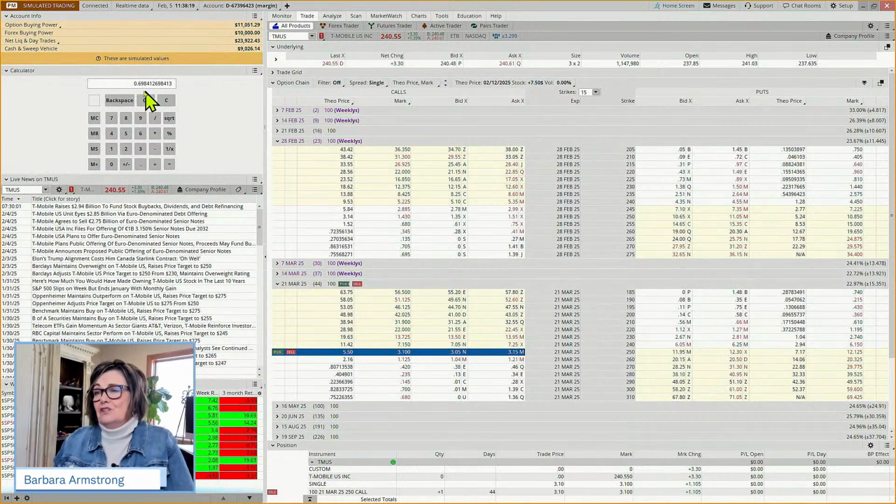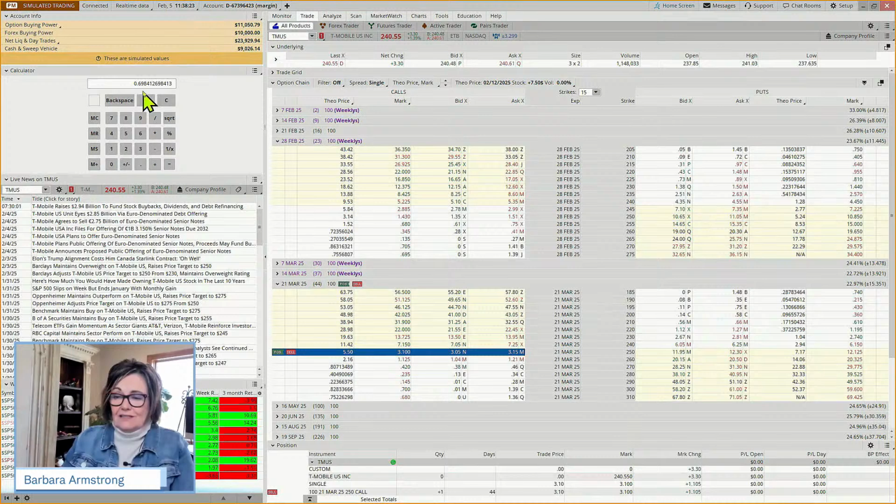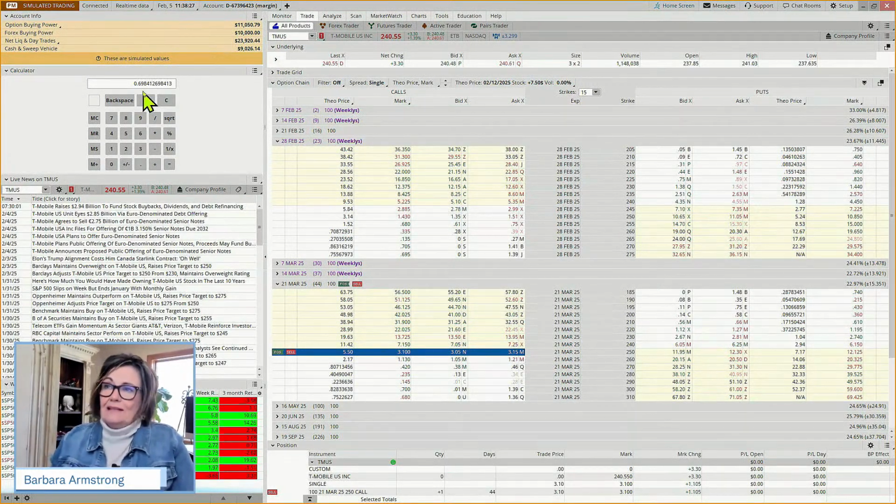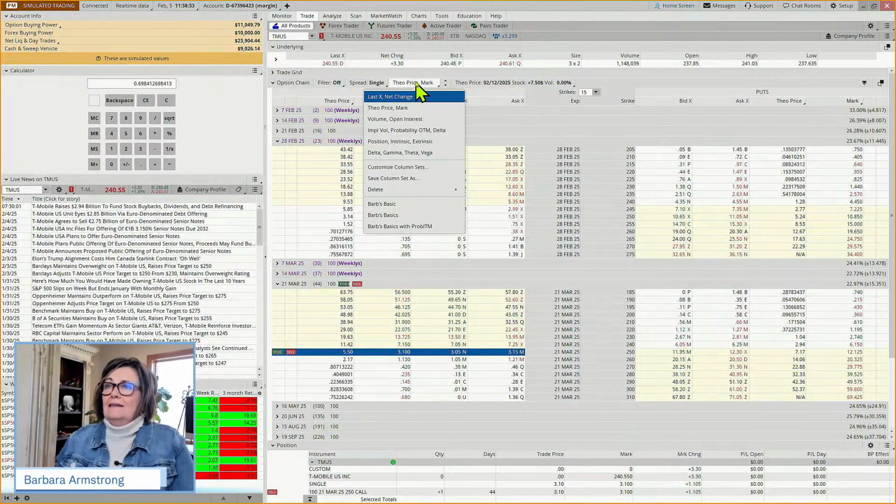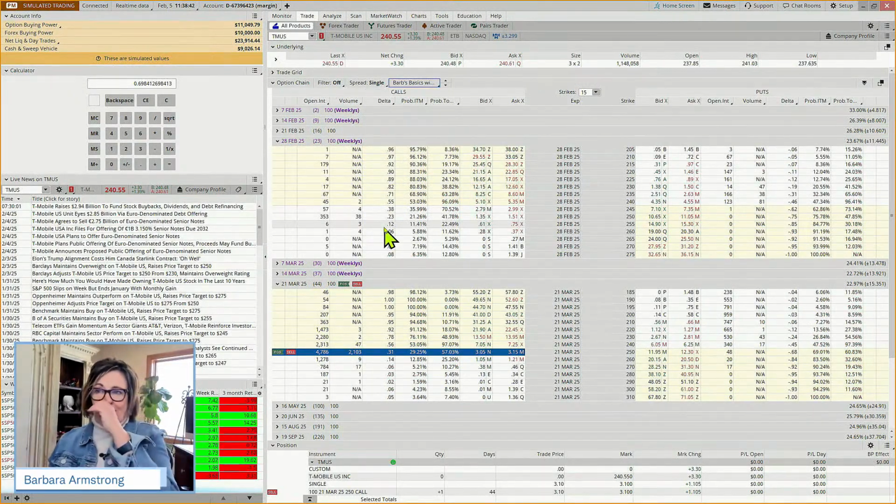So that could be a return in the neighborhood of 70%. But again, I've not taken volatility into account. This is a guesstimate, but it's an interesting tool to look at. Again, I'm on the trade tab, I came to our option chain, and I chose Theo price. Okay, that's how I did that estimate.